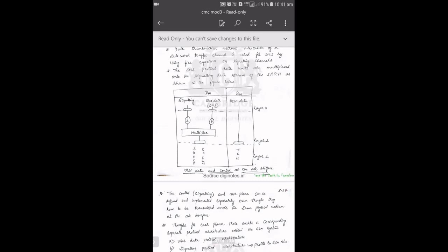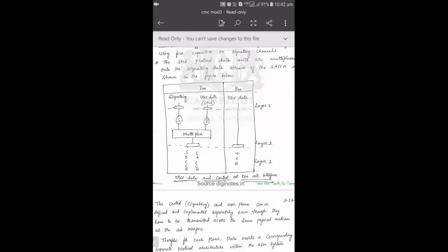So we know that here DM channels are nothing but signaling channels. BM is nothing but your traffic channel. Anyway, user data, whether it is speech or data, can be communicated only with respect to TCH, that is your traffic channel. So here you can see in this diagram, I have written only layer 1, layer 2 and layer 3.